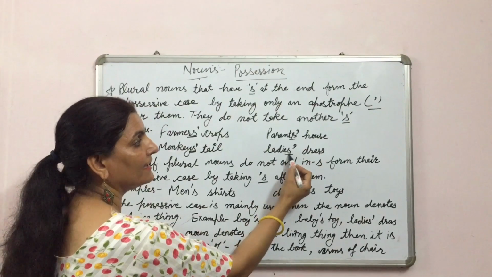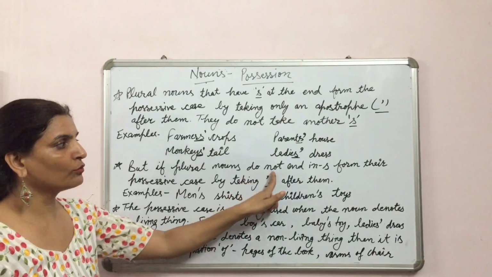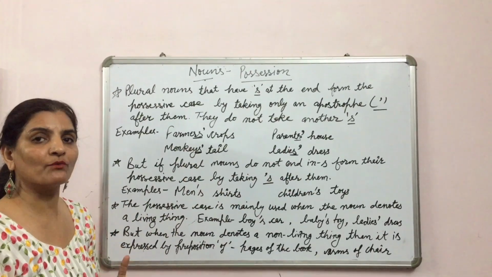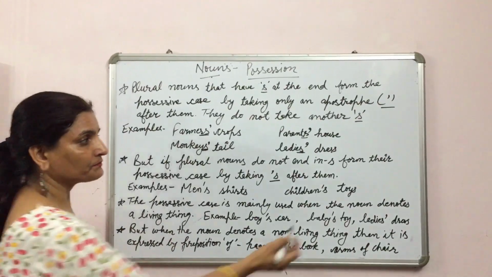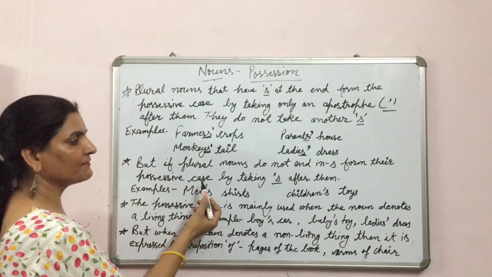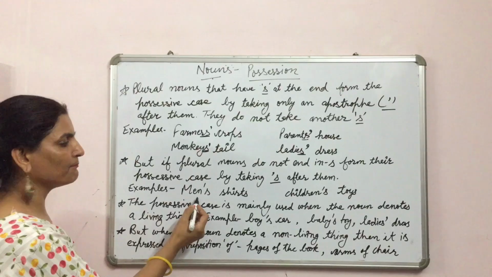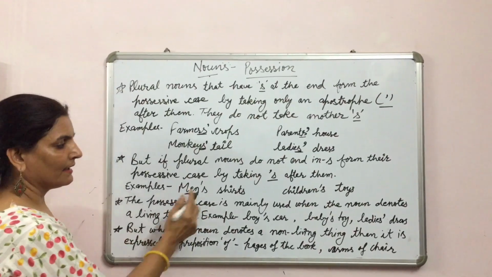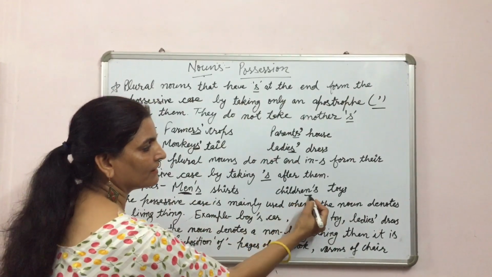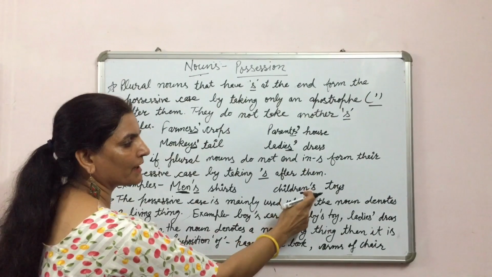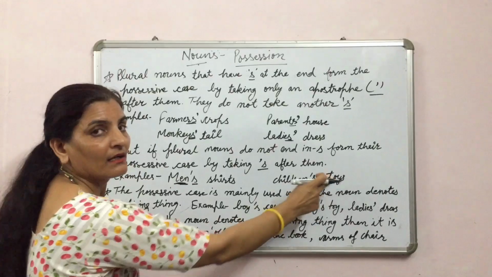Parents' house, ladies' dress. But there are some plural nouns that do not have s at the end; they form their possessive case by taking apostrophe s after them. For example, men. This is plural and we have put here apostrophe s. Here, children. This is also plural and we have put here apostrophe s. Here, men's shirt or children's toys.